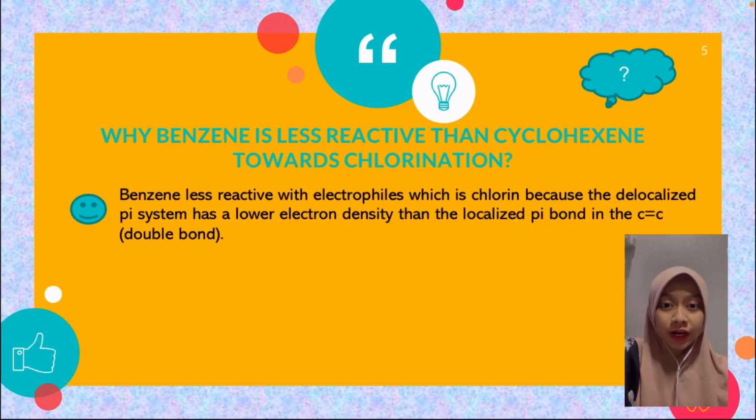For the last requirement in this question, why is benzene less reactive than cyclohexene towards chlorination? Benzene is less reactive with the electrophile, which is chlorine Cl2, because the delocalized pi system has a lower electron density than the localized pi bond in the C=C.